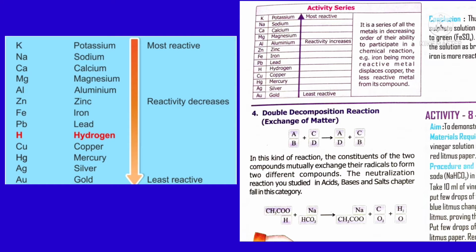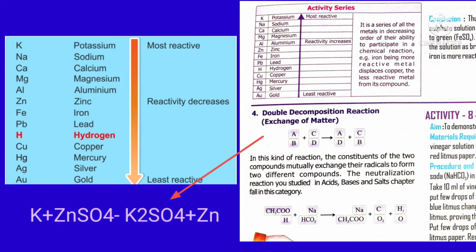See here, potassium reacts with zinc sulfate because potassium is a strong metal which is placed high in the activity series, that is, at the top, whereas zinc is placed lower in the activity series, which means that zinc is a weaker element than potassium. So potassium reacts with zinc sulfate. How does it react? Potassium displaces the zinc. Potassium replaces zinc, so you will get the products potassium sulfate plus zinc.